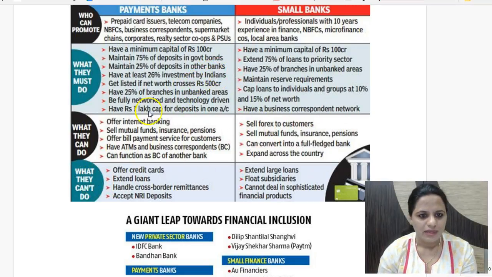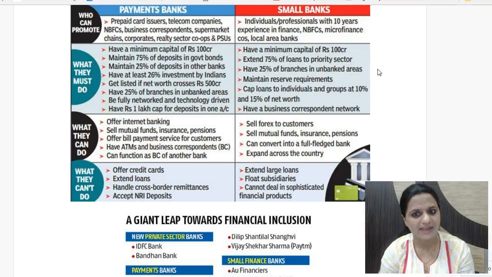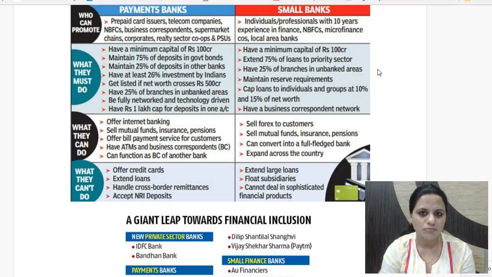Right? And also branches, 25% of branches should be in unbanked areas. Here also 25% of branches should be in unbanked areas, and for small banks there is a requirement that 75% of loans should be to the priority sector. So priority sector lending, which is there even for existing banks, is for agriculture purposes or for education and other purposes. For such sections, the priority sector lending category has also been expanded quite often. So those lendings should be there.